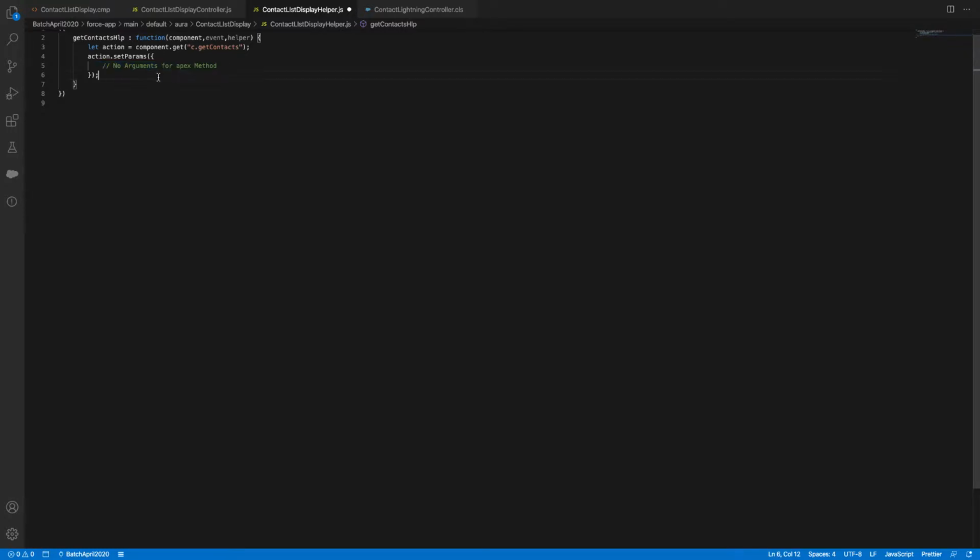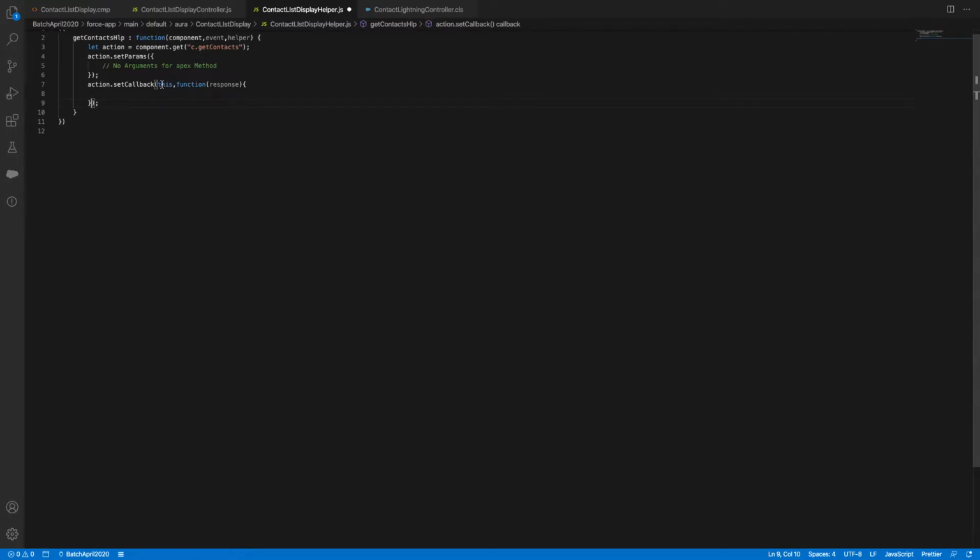And then you need to do a callback. How to do a callback? Action dot setCallback, open bracket, close bracket, and then semicolon. Now you need to say this component, comma, and then define your function. The function always contains response in a callback action. This is my response, this is my function open close, and this is my setCallback close. Clear? It's very simple to understand.